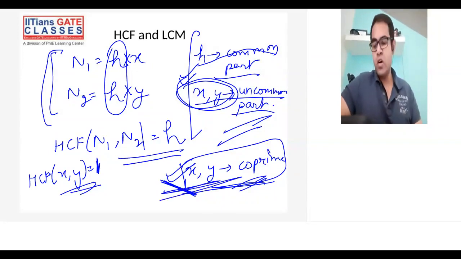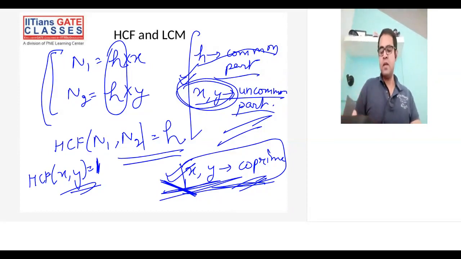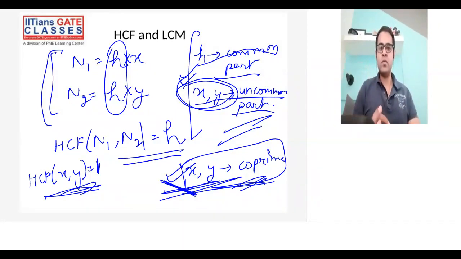All right. So now I think the picture should be clear about how to assume what are prime, co-prime, and why I am saying that HCF of x comma y should be 1. Okay. HCF of x comma y will be 1 because x and y are the uncommon part. All these concepts we'll use when we solve all the GATE problems. So please make sure you get a good hold on these concepts.